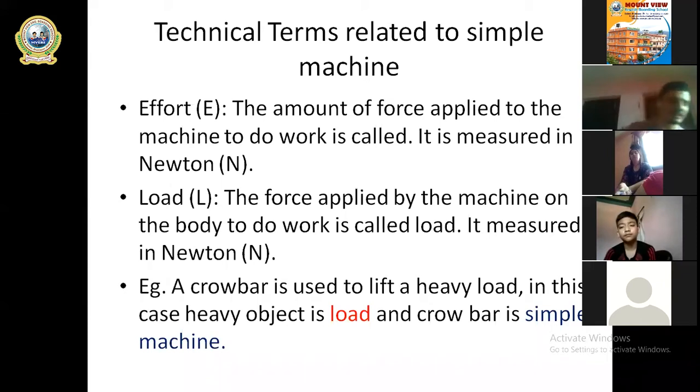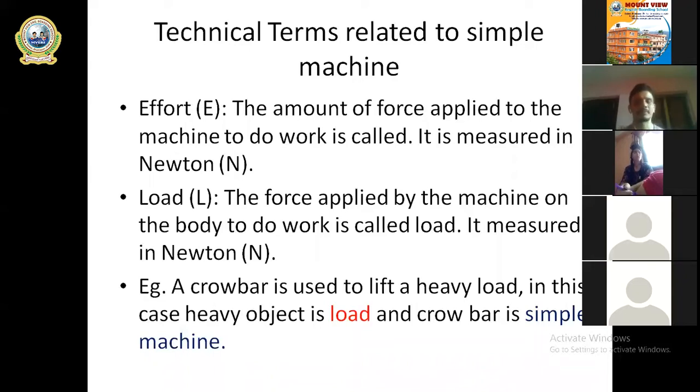It is the same as effort. Its SI unit is Newton, and it is denoted by capital letter N. So that is all about load. You can see the example there: a crowbar is used to lift a heavy load. In that case, the crowbar is taken as a simple machine, the heavy object is the load, and the crowbar is the simple machine. These things we learned in our previous class.